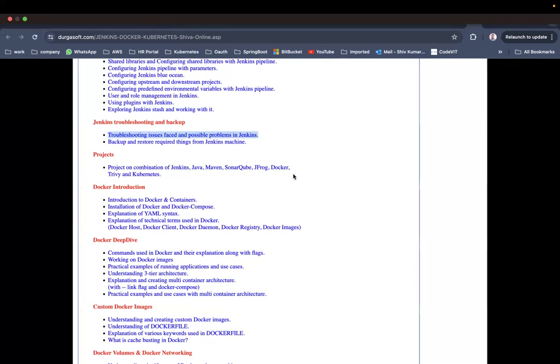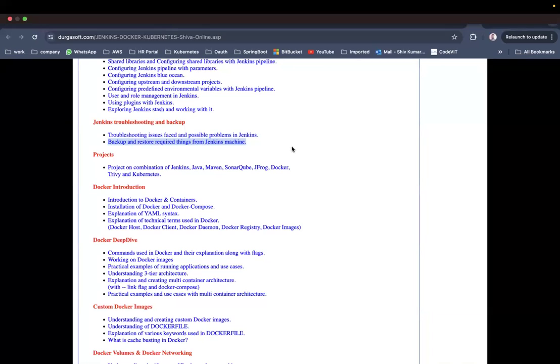We are going to solve those problems, and I will tell you the different problems that may appear in Jenkins. In real time when you are working on Jenkins, you will know that this problem has appeared, that it is related to this, and what the main solution is. I'll tell you the troubleshooting steps you need to undertake to solve a particular problem if you face one in Jenkins. So it will be very easy for you when you work in the real industry. That's the troubleshooting of issues faced in Jenkins.